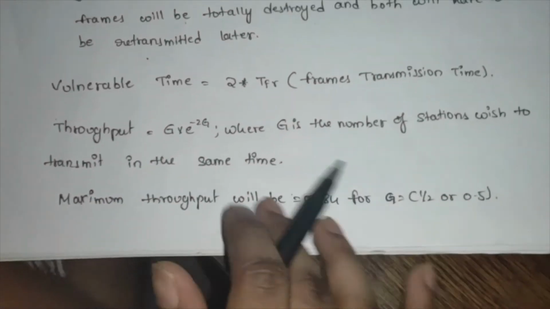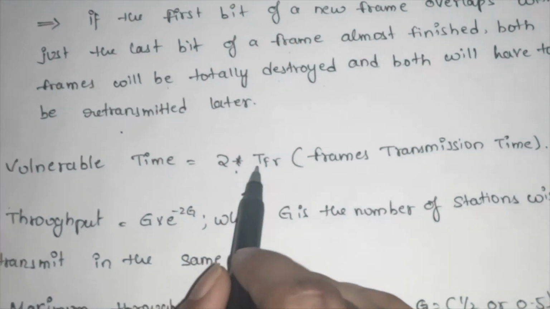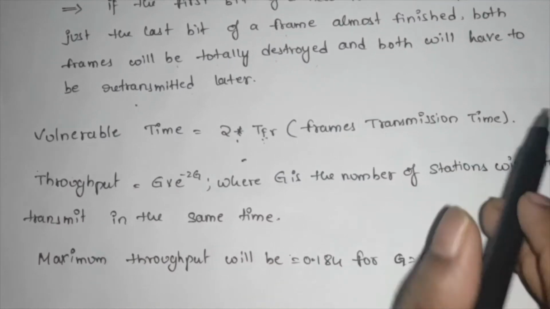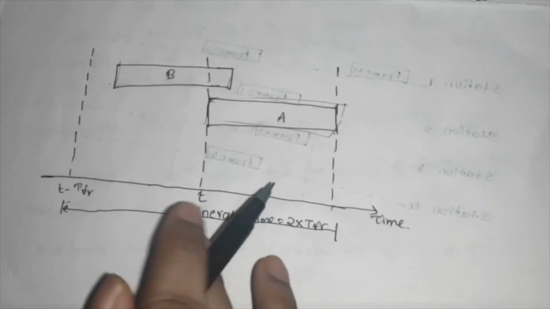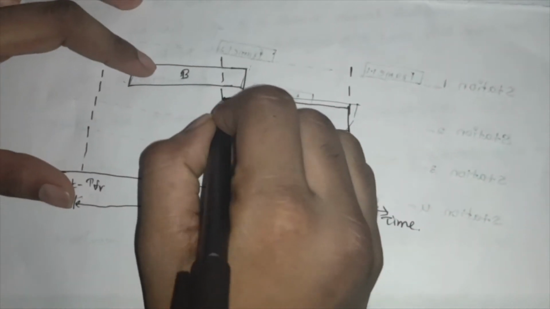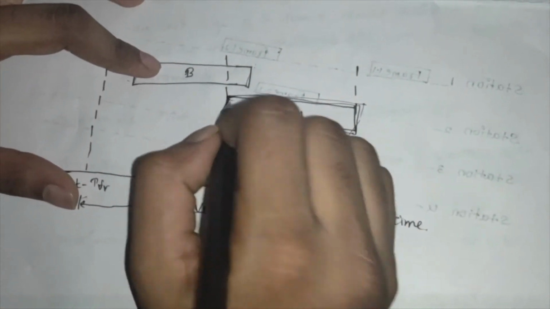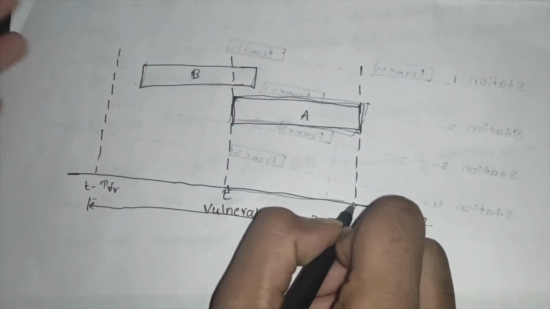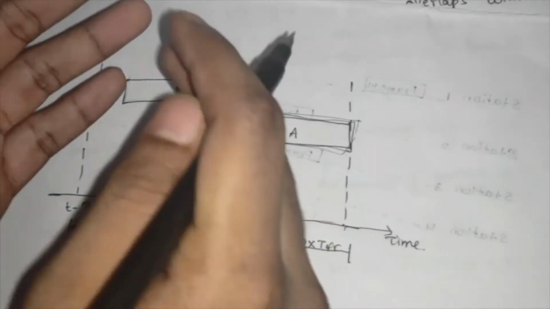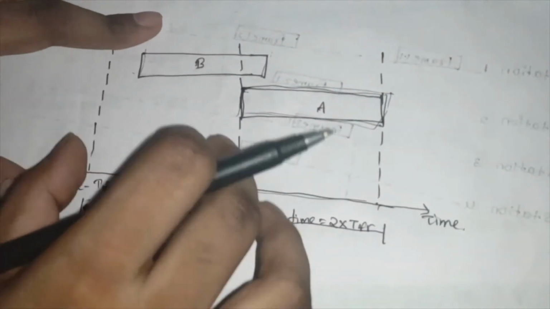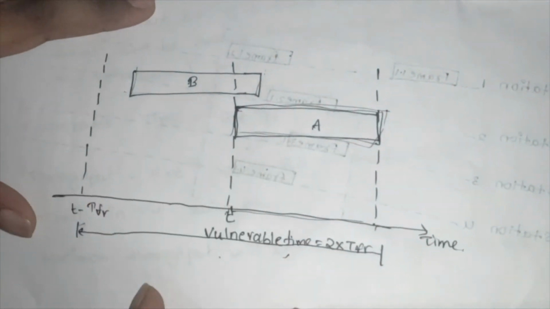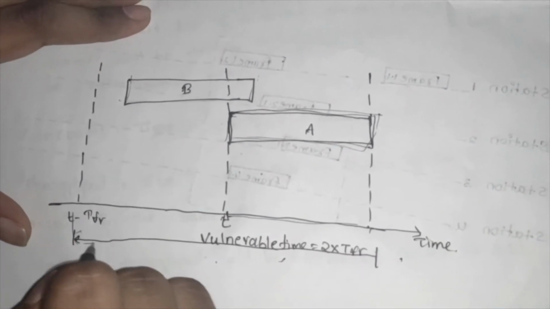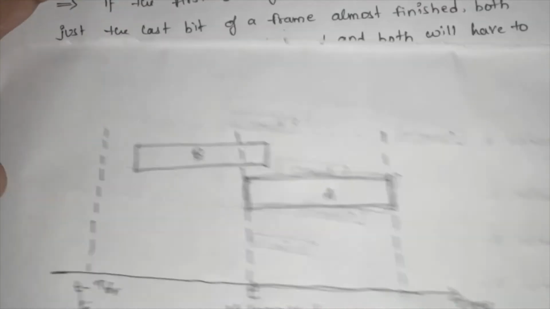So the vulnerable time formula is 2 into Tfr, where Tfr means the frame's transmission time. Let me explain these two. This is the frame it is going to transmit, and this is its transmission time. The vulnerable time is that before the frame transmission the channel should also be free, so the vulnerable time is 2 into Tfr.